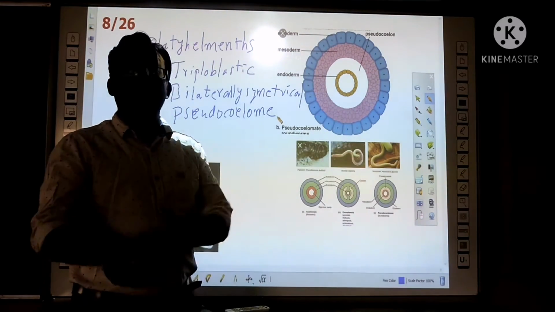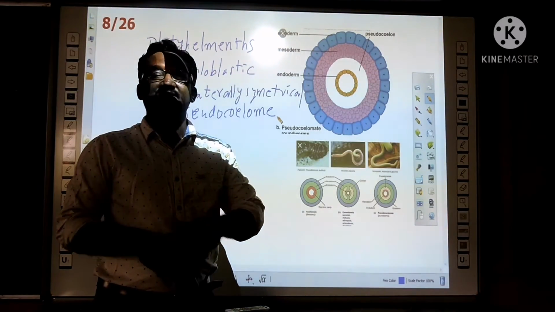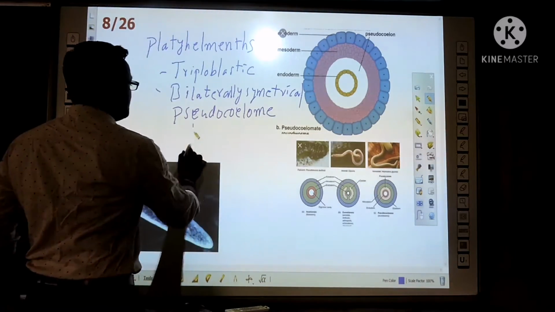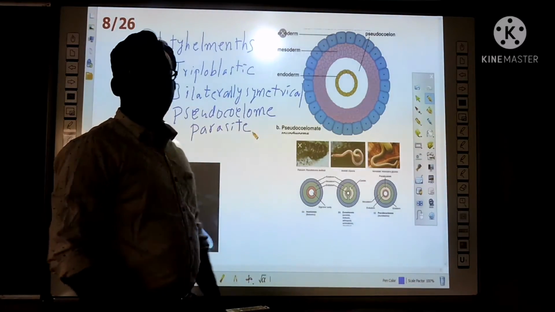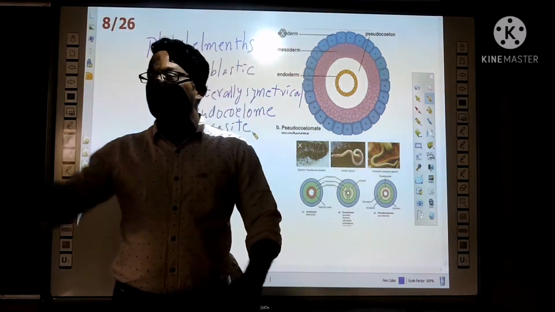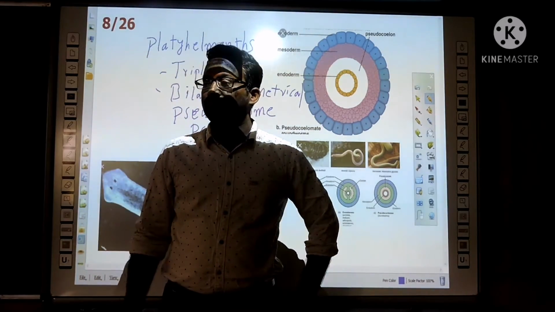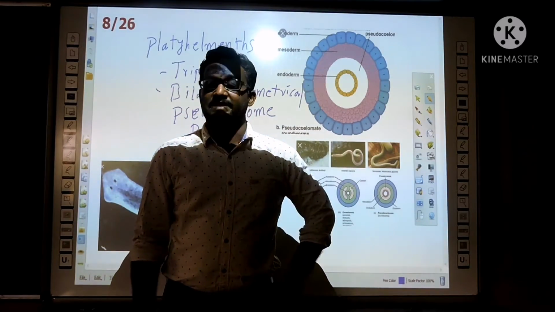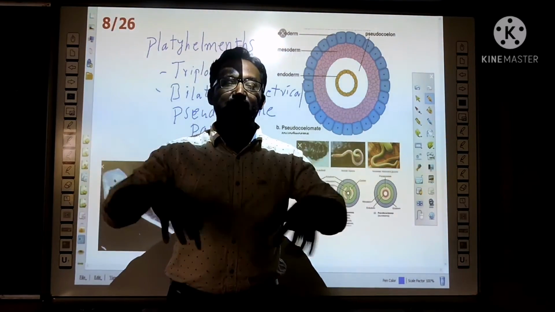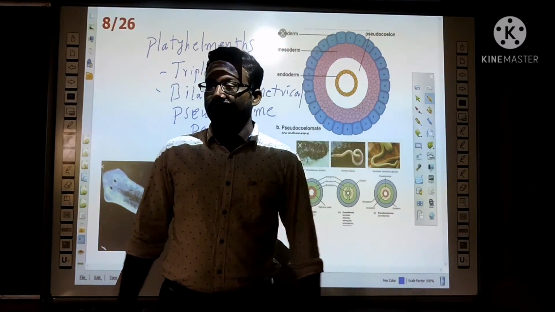Some are free living animals and some live as parasites. Parasite means they live on the host body and cause diseases. For example, flatworms in children's intestines. They acquire the nutrients in the intestine and cause weakness in them.